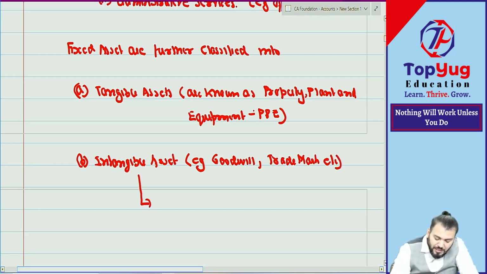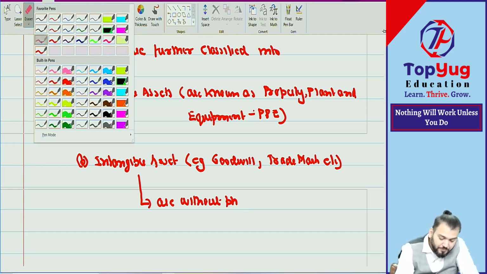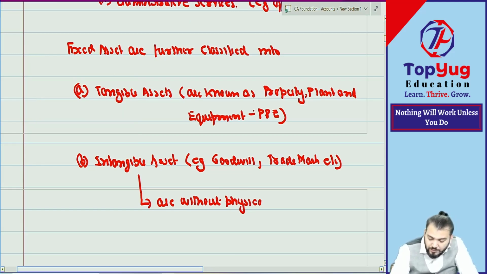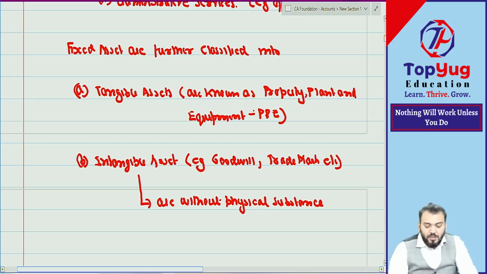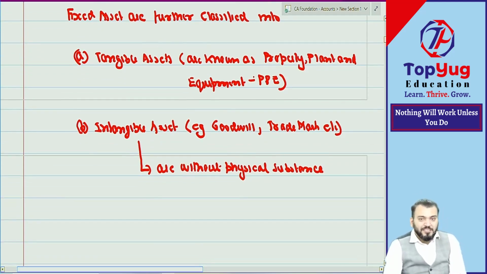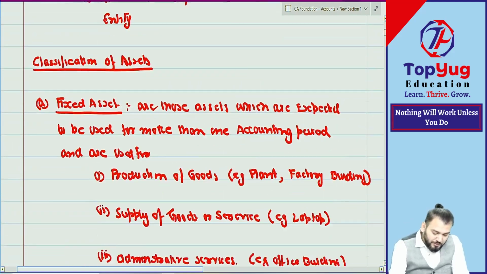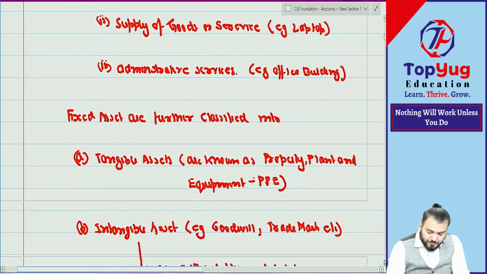So these intangible assets are without what? Are without physical substance. Understood? Correct. So you have understood fixed asset. Correct. Then around it was point number A. Then around point number B.